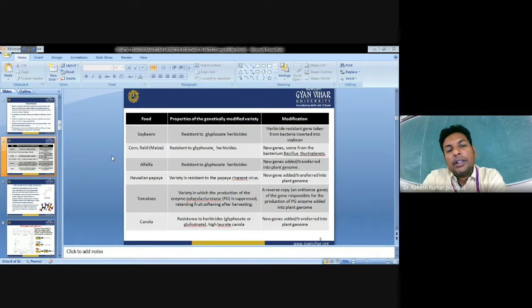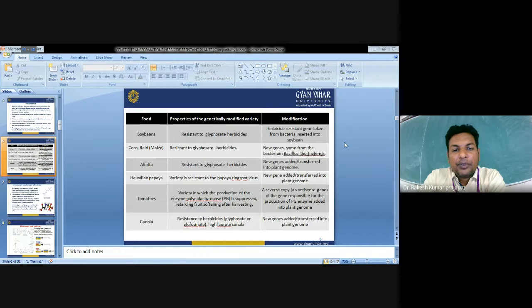So here you can see there are different foods. They have different properties, genetically modified varieties against herbicides, and what the modifications are. Here you can see the soybean, which is resistant to the glyphosate herbicide. How have we developed this? The herbicide resistance genes are taken from bacteria and inserted into the soybean. Then it becomes resistant to glyphosate herbicide.